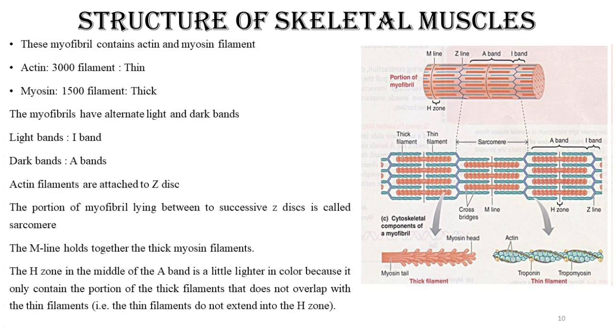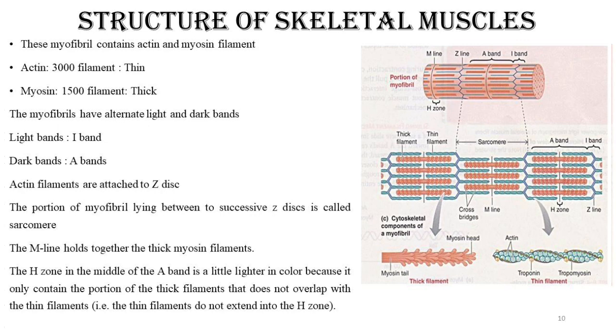What is this M line you will find in this image? The M line holds together the thick myosin filaments, means myosin filaments are attached to the central line of the sarcomere. So whenever it is asked what is the M line, it gives the point for the attachment of myosin filaments. मायोसिन फिलामेंट्स कहाँ पे अटैच है? तो एम लाइन में अटैच है. और एक्टिन फिलामेंट्स कहाँ पे अटैच है? तो जेड लाइन पे अटैच है. बराबर. एम लाइन कहिए या फिर जेड लाइन कहिए, both are made up of the proteinous filament.